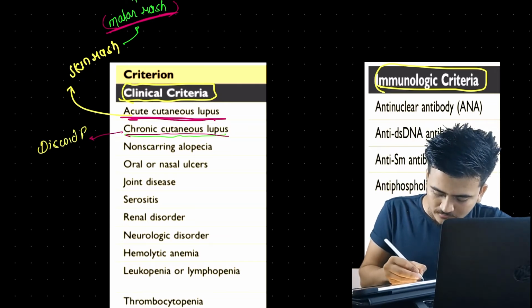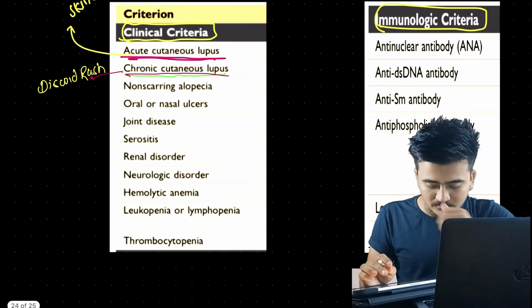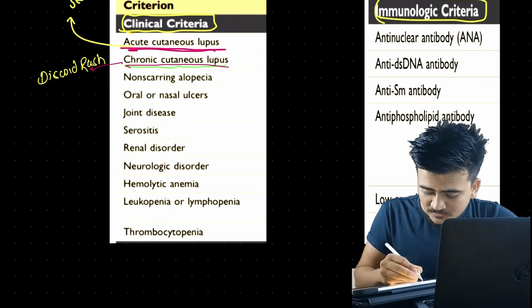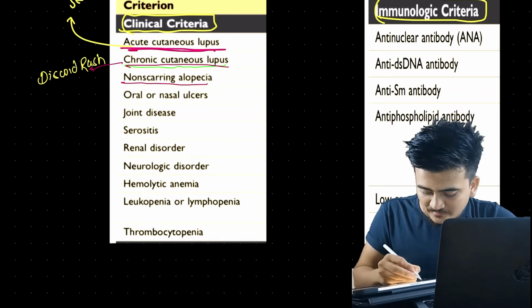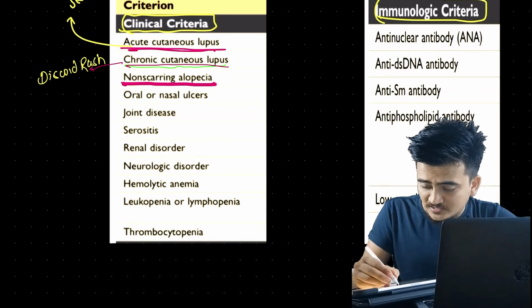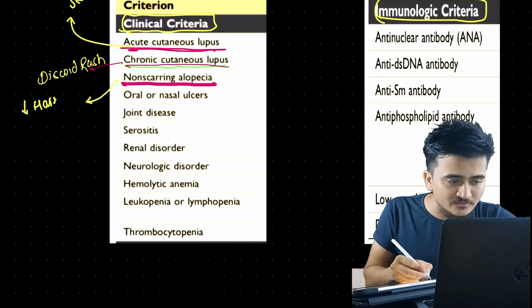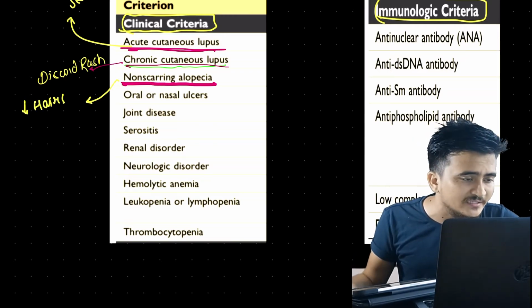Similarly, we have non-scarring alopecia. Alopecia is simply thinning of hair, body hairs.